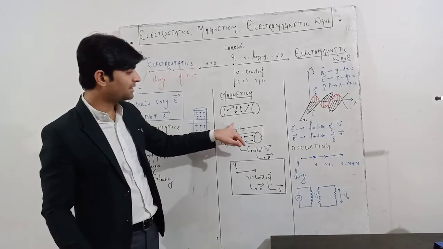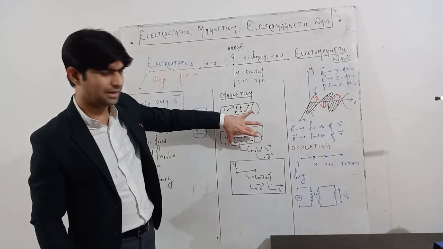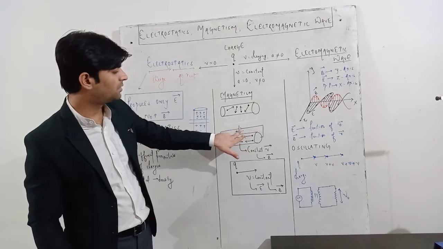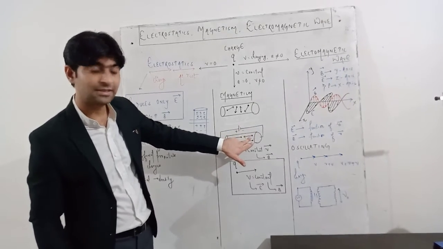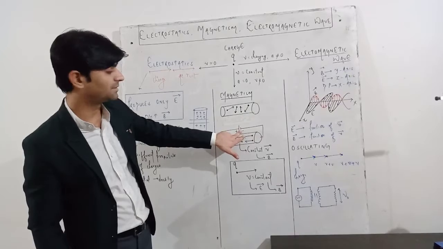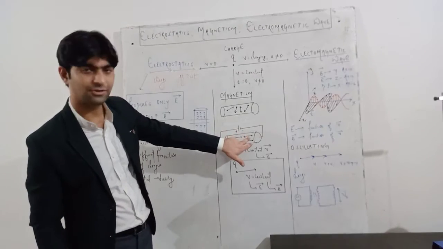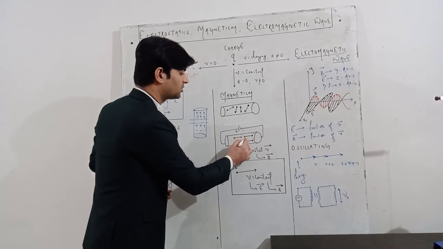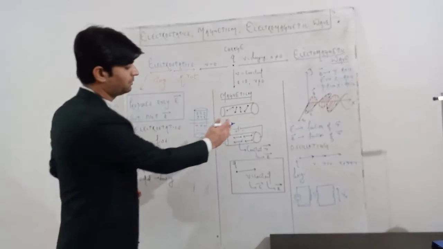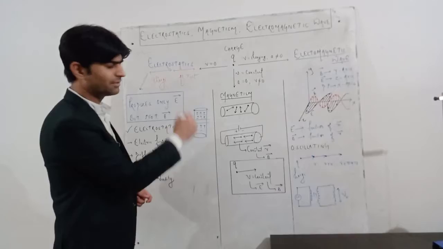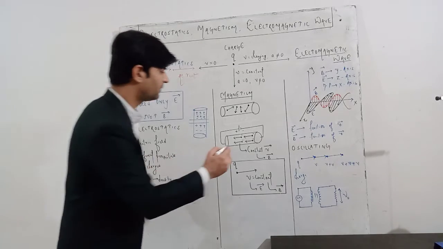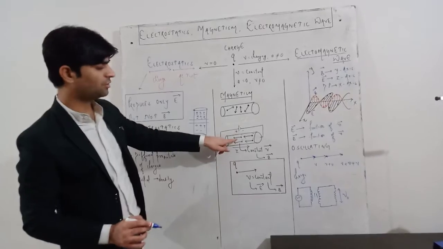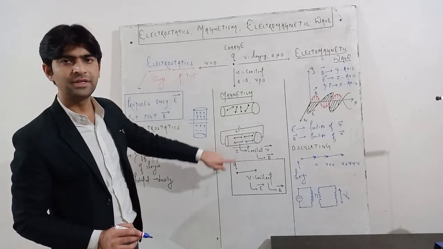But as soon as I connect the DC battery across the ends of the conductor, the electrons will start moving by experiencing the repulsive force from the negative terminal. The charge of the electron is negative, so negative will repel each other. So these electrons will move from the negative to the positive terminal, and the conventional direction of current, we know, is from positive to negative. So the direction of electron and the direction of current will be opposite to each other.